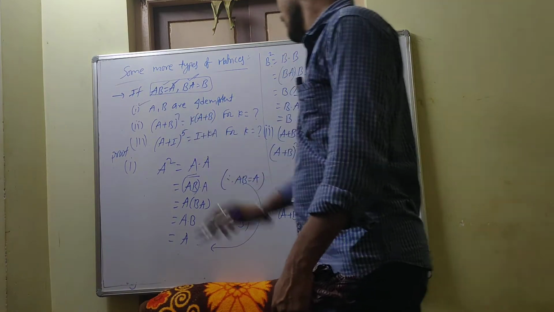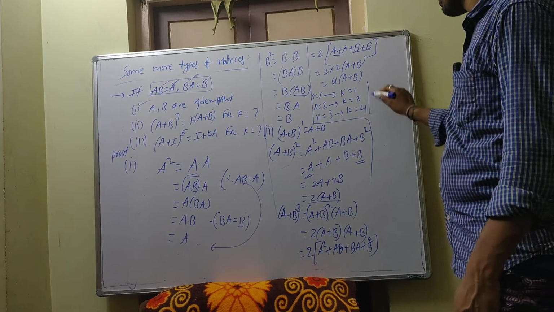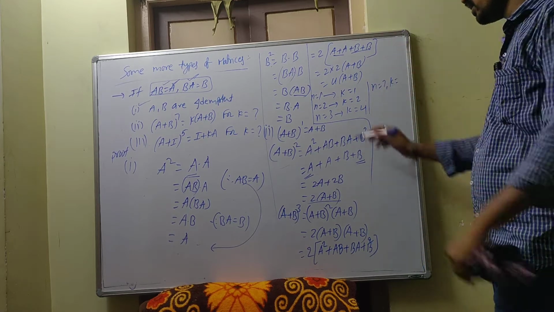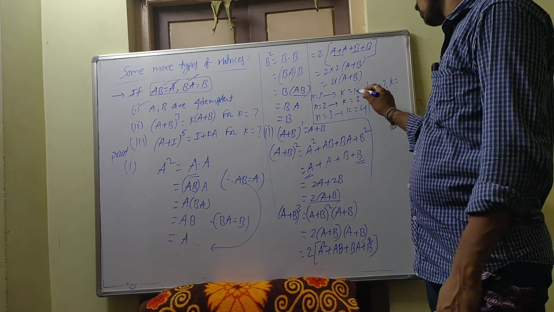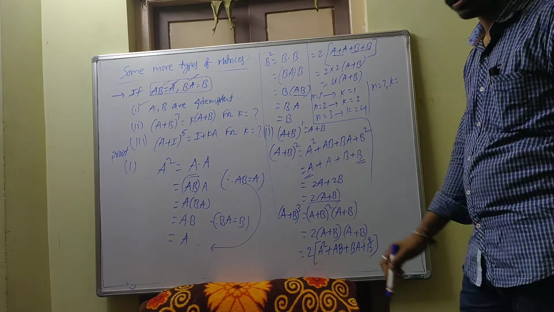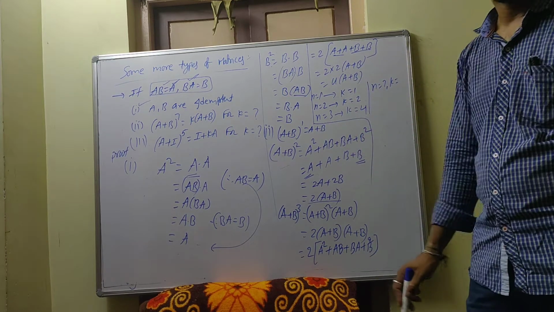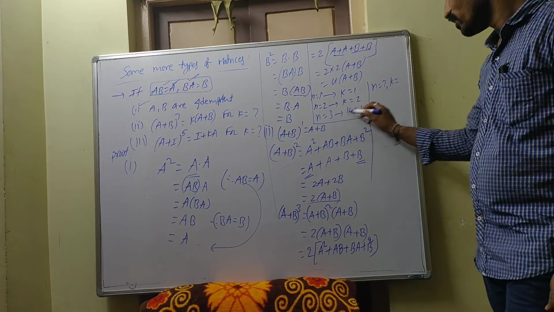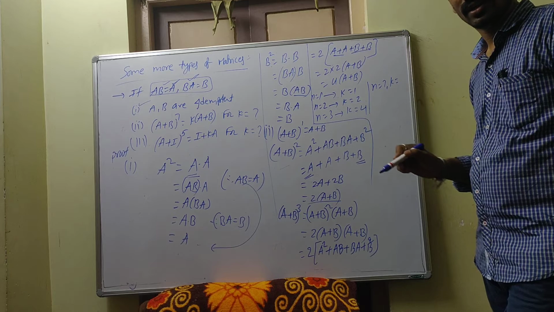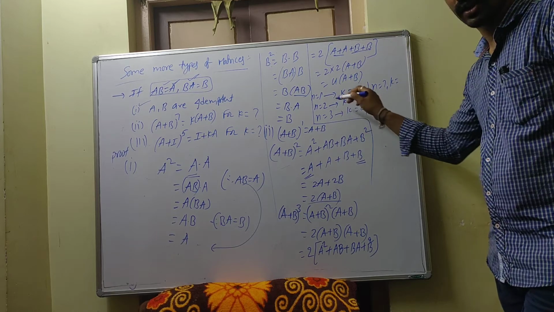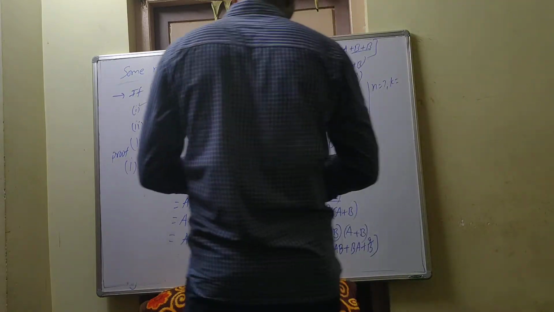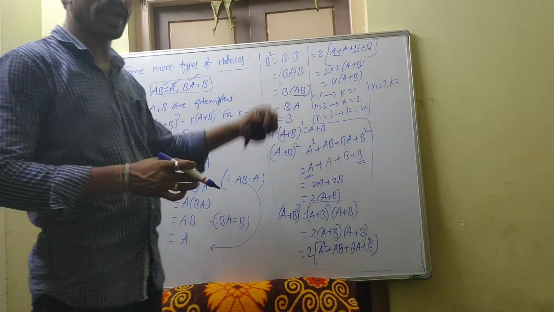Here how much they given? n is equal to 7. For n is equal to 7, what is the value of k? See, this one you can write as 1 into 1. This 2 you can write as 2 into 1. Is it possible, 3, is it possible to 4 into 1? No. So we cannot generalize this one. See, you go for one more idea.